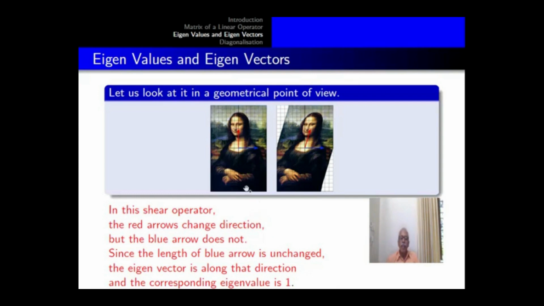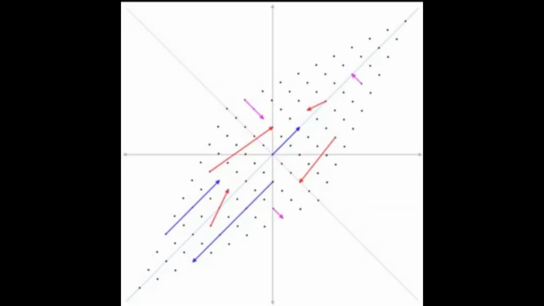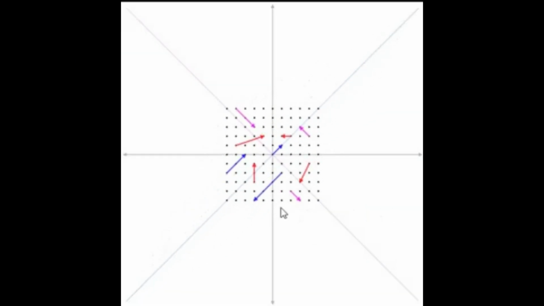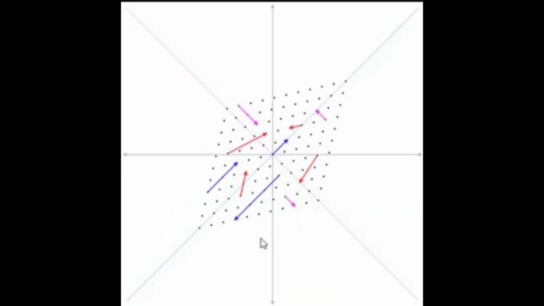That is, no enlargement, no compression. In the technical language, we can say the horizontal direction gives the eigenvector and the corresponding eigenvalue will be 1. Let us look at the action of a shear operator in a different way.